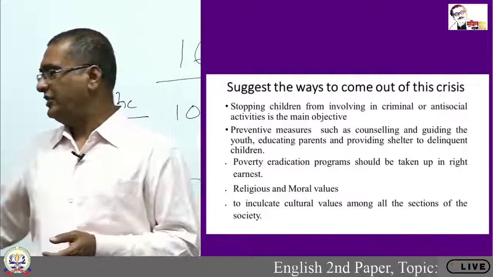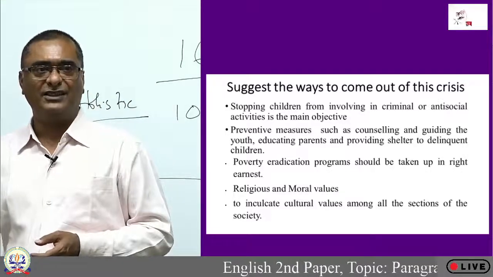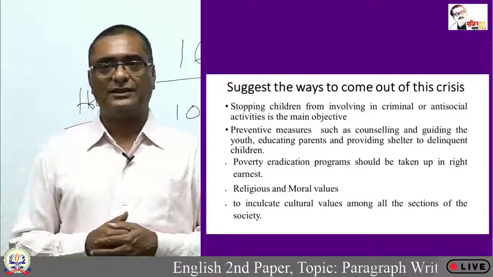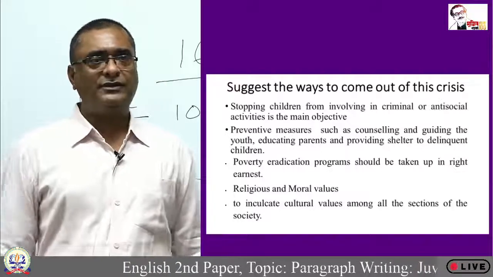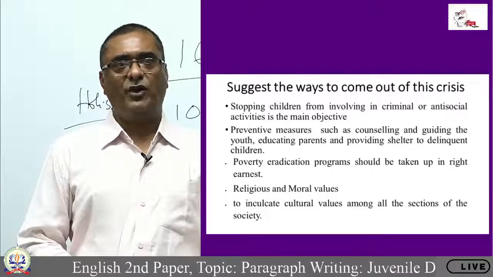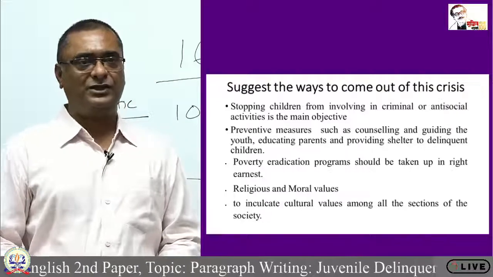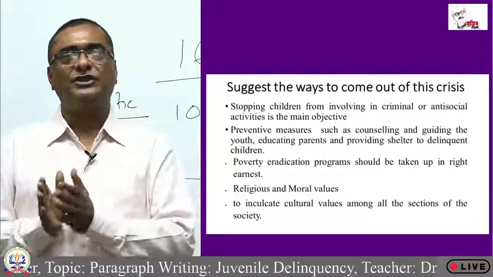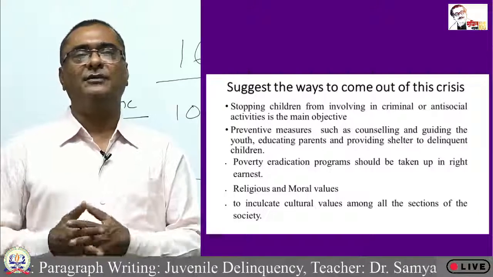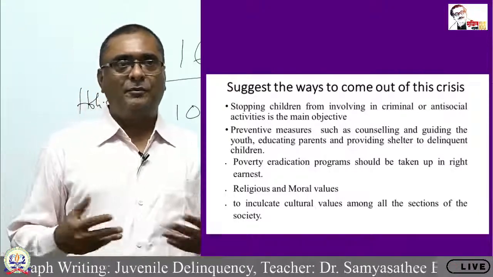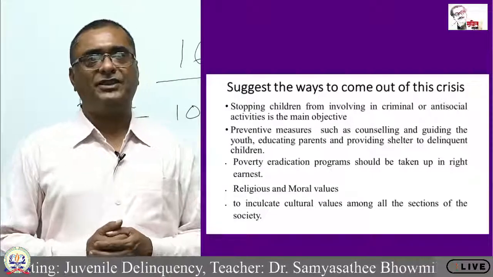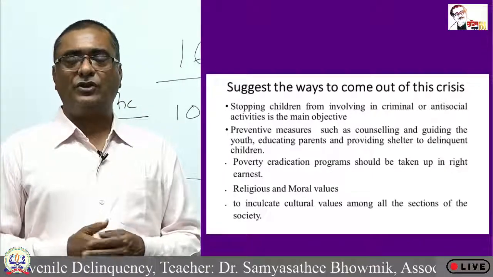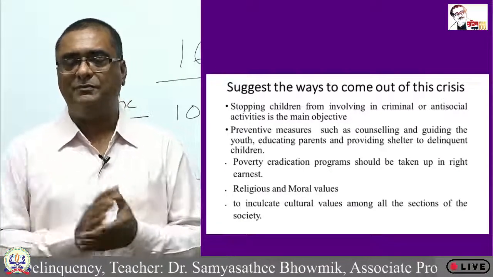Now, can we suggest some ways to come out of this crisis? Obviously, we can suggest some ways. What are the ways? Stopping children from involving in criminal or antisocial activities is the main objective. We all know that we must stop the children from being involved in criminal activities. How? Preventive measures such as counseling and guiding the youth. So, we must take some preventive measures.